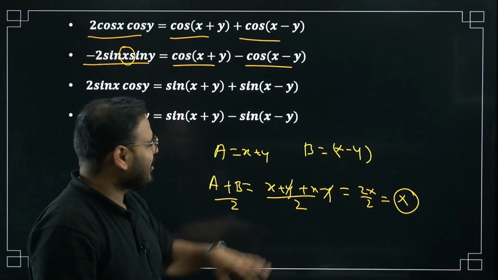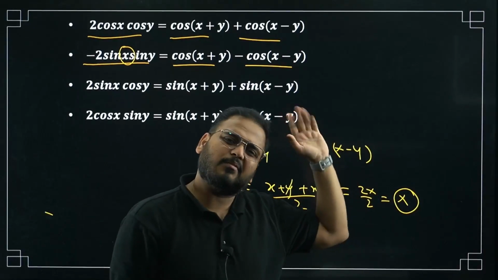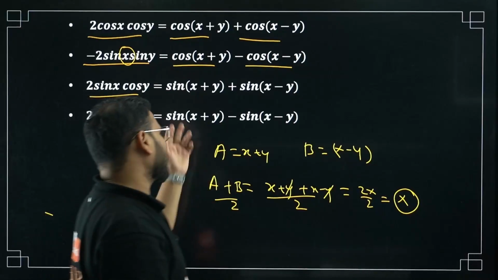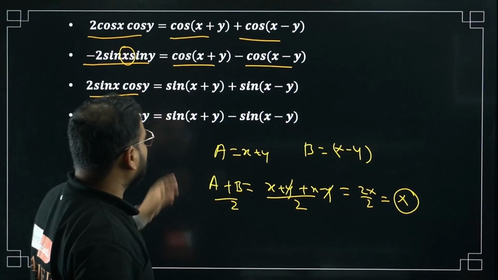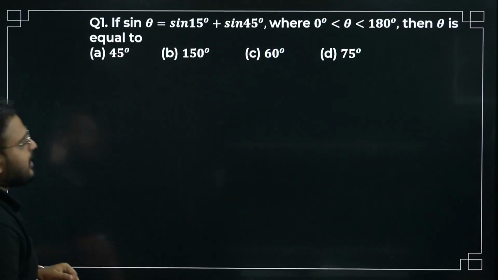Confusing? Don't worry about this. I know you might know this, but if you don't know, it's okay. Just remember the formula, that's more than enough. Okay? 2 sine x cos y is sine x plus y plus sine x minus y. 2 cos x sine y is sine x plus y minus sine x minus y. Okay? Now questions.